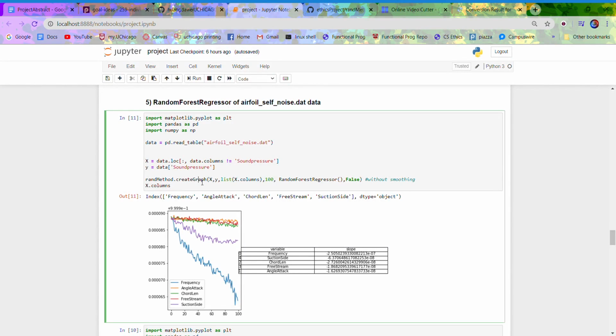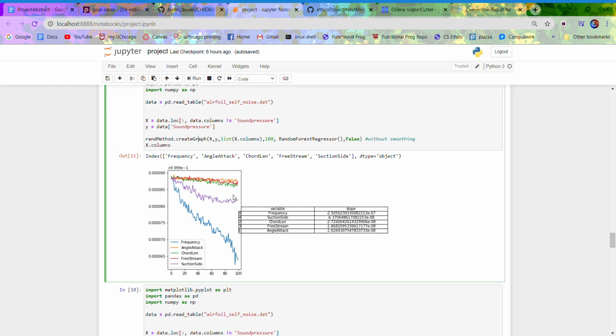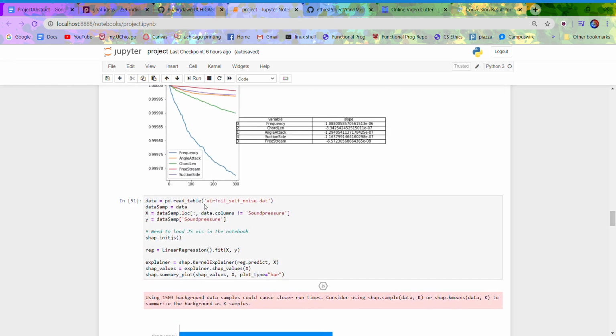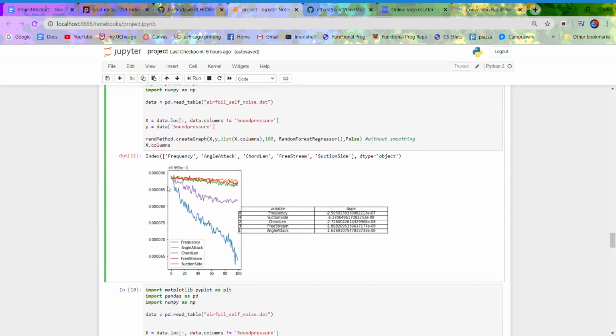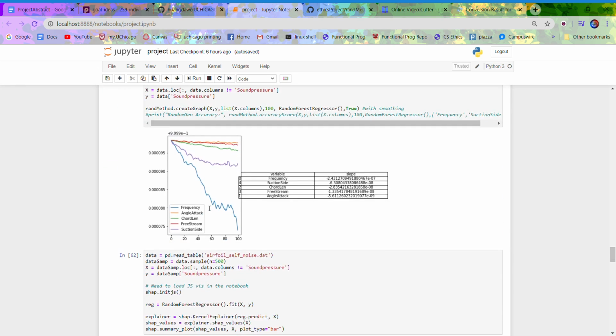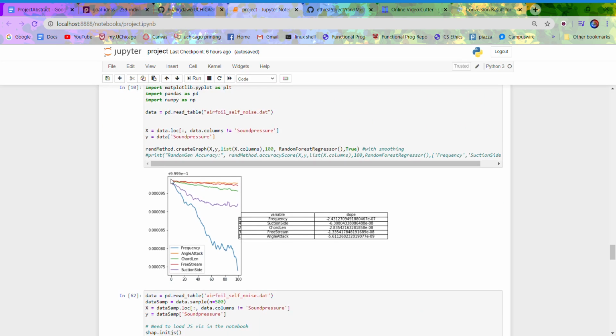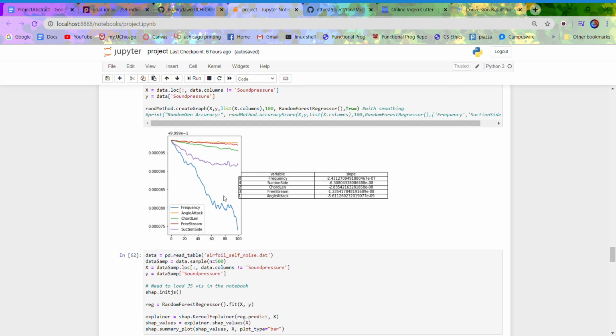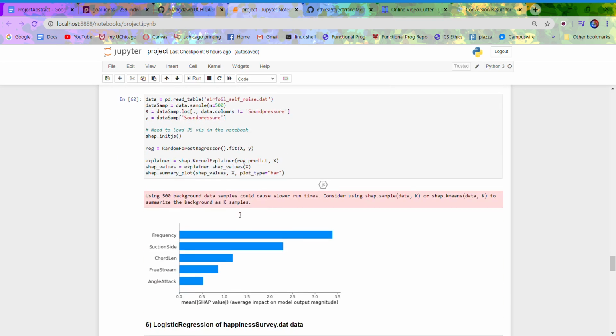Now moving on to the random forest regressor of the same dataset, we see here that after running create graph on random forest, we get a graph that looks like this. Compared with the previous graph over here, these lines are obviously not smooth, and this is probably the case because with each random change in the feature, it's much harder to assess the exact deviation from the initial output, and it's much less consistent. So I have included a way to smooth out this graph, which I did right here, and this is purely for aesthetic purposes.